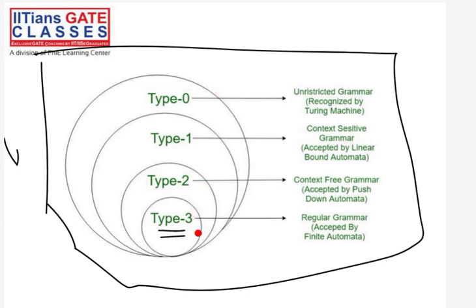Something called type 3 grammar, there is something called type 2 grammar, there is something called type 1 grammar, there is something called type 0 grammar. So four types of grammar we have. These are the four types of grammar. This type 0 grammar has also another name. What is that another name? Unrestricted grammar. So this is another name for type 0 grammar. We will see why this is called unrestricted grammar.